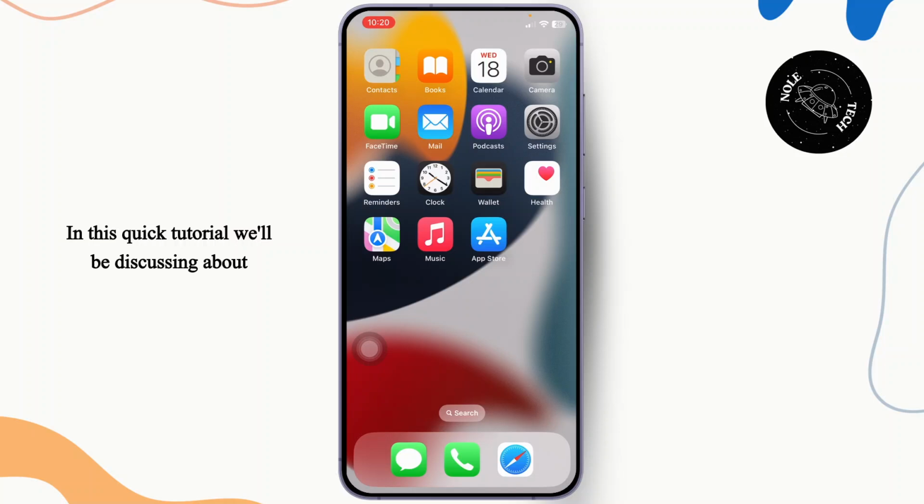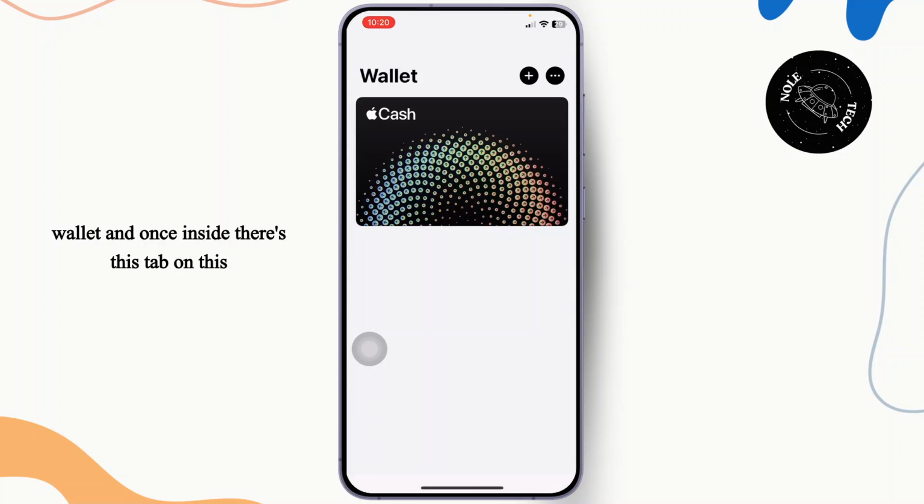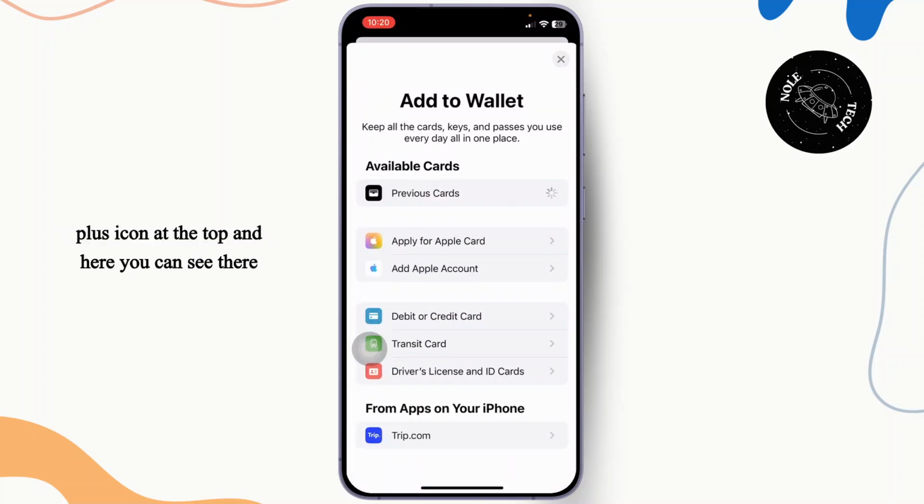In this quick tutorial, we'll be discussing how to add EZ-Link card to Apple Wallet. So first things first, just head over to your Apple Wallet, and once inside, tap on this plus icon at the top, and here you can see there are different options.